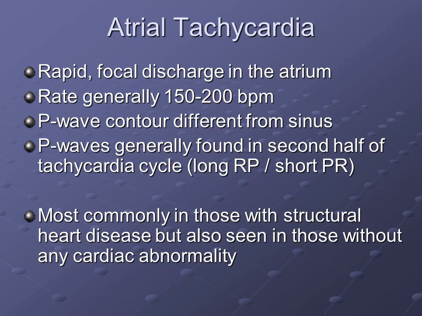Atrial tachycardia is a rapid, focal discharge in the atrium. Rate is generally 150 to 200 bpm. P-wave contour is different from sinus. P-waves are generally found in the second half of the tachycardia cycle: long RP, short PR. Most commonly in those with structural heart disease, but also seen in those without any cardiac abnormality.